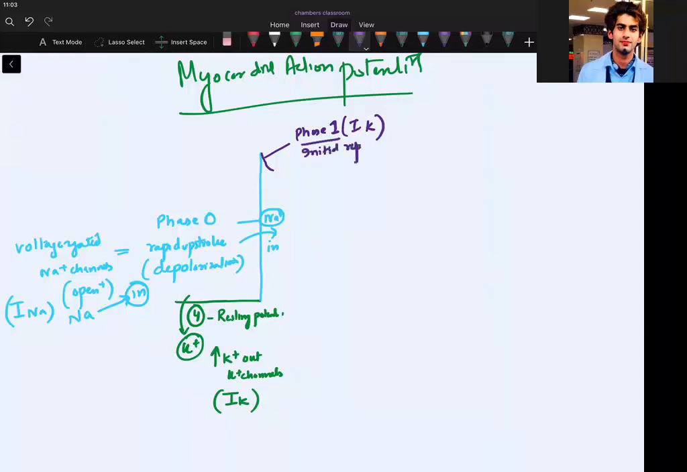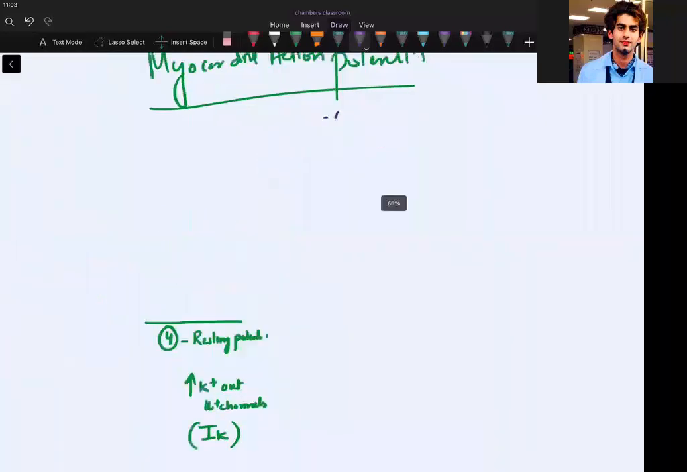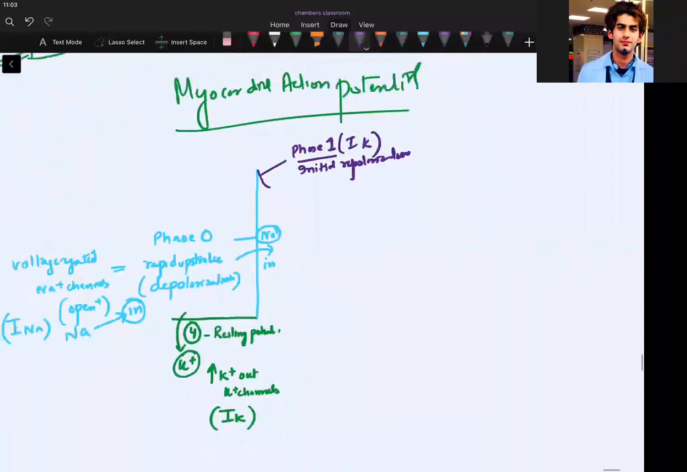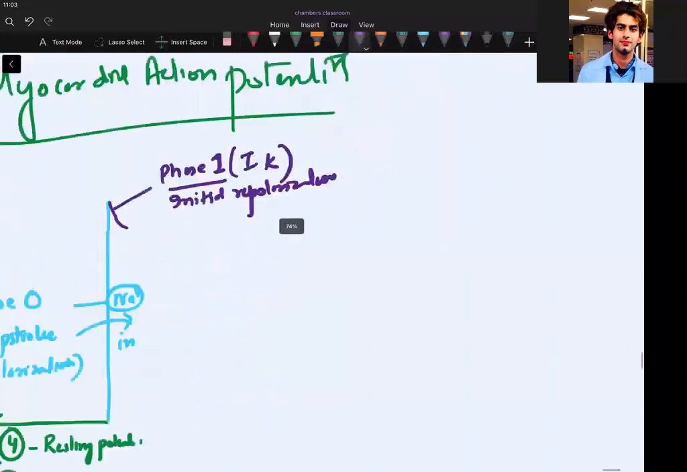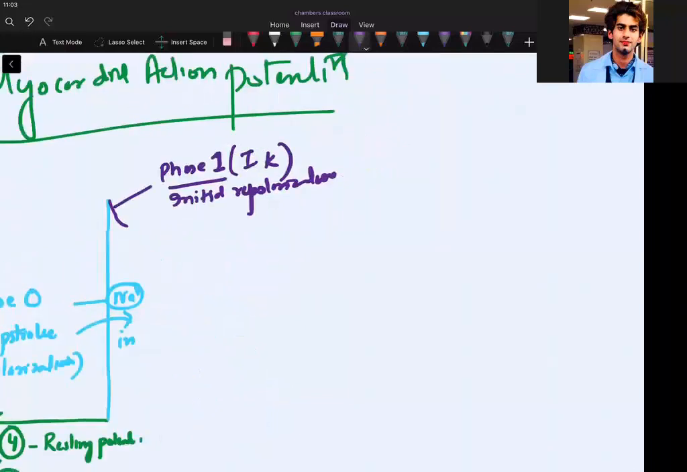Initial repolarization phase, guys. That means who is getting inactive? What were you making active at the depolarization? Sodium channel was active at the depolarization. Which phase will be initial repolarization? Inactivation of voltage gated, so you can write voltage gated sodium channel inactive.